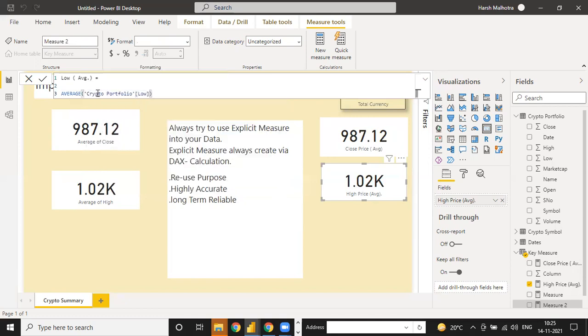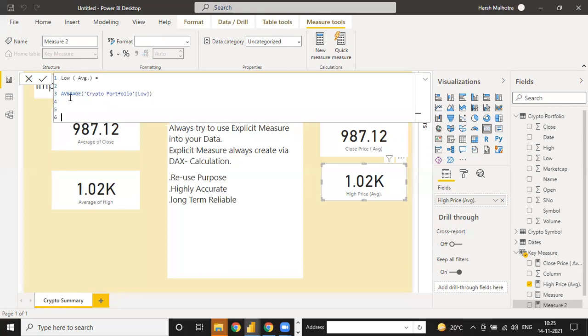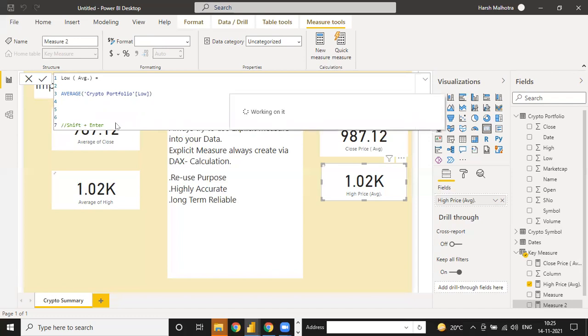And guys, how to shift into second line in Power BI? You can use Shift Enter. Not only Enter, because in Excel, if you go into the second line, you use Enter. But in Power BI, for next line, next line, next line, you use Shift plus Enter. I can just write it here for you: Shift plus Enter. With this Shift plus Enter, you can move into a new line. And now average of low.